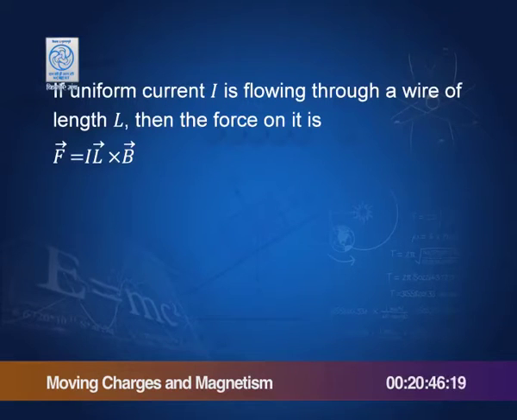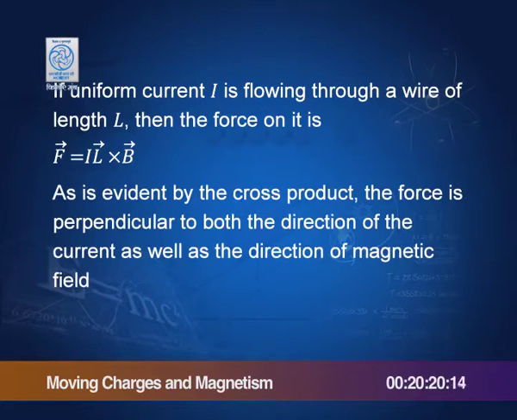If the current is uniform flowing through a wire of length L, then the force on it is F equal to I L cross B. You look at this, dF is equal to I dL cross B. If I is constant throughout the length of the wire, then it becomes I L. So, the force becomes I L cross B, that is, if the current is uniform. And what does it do? You see L crossed B.